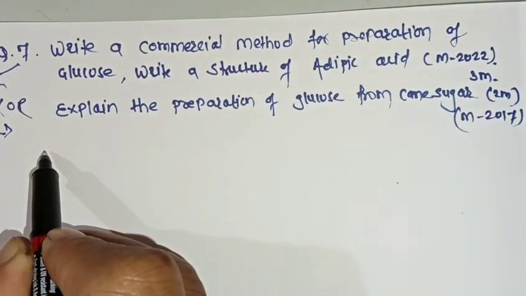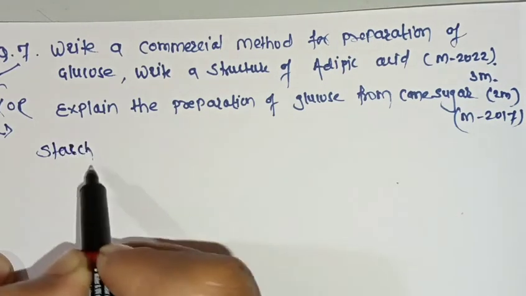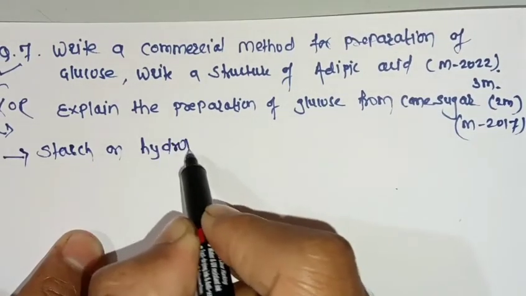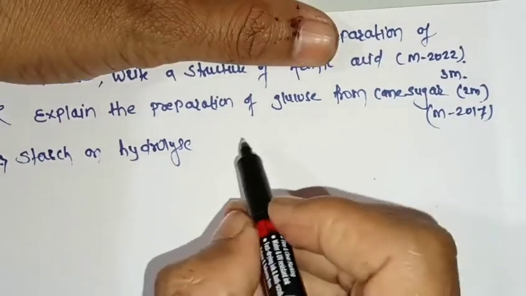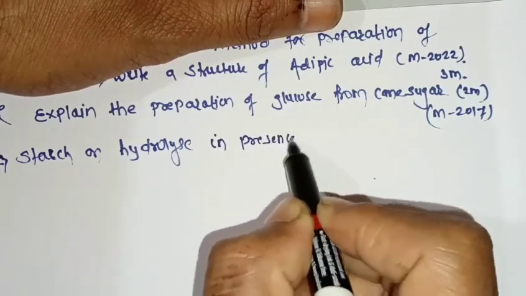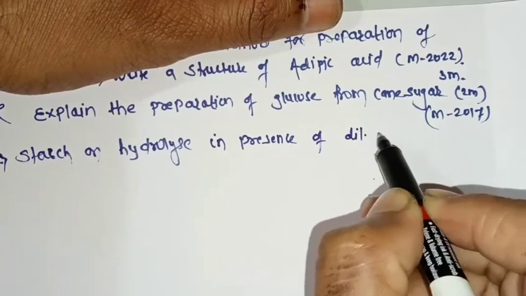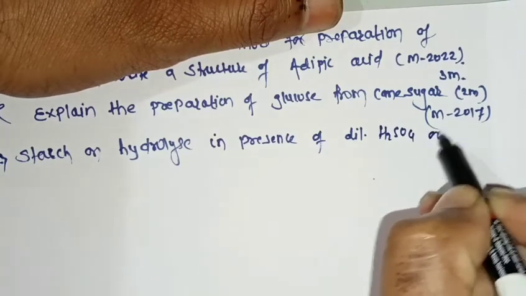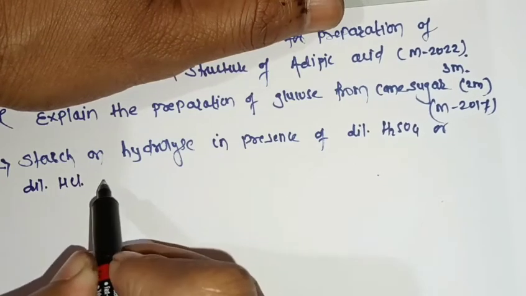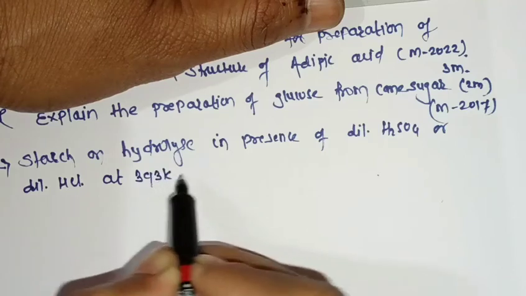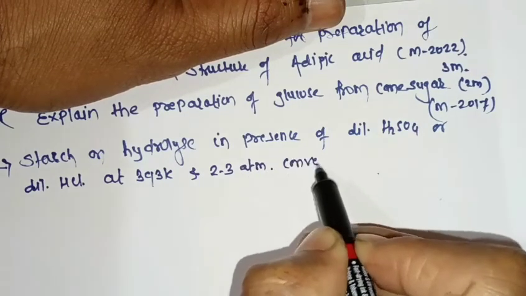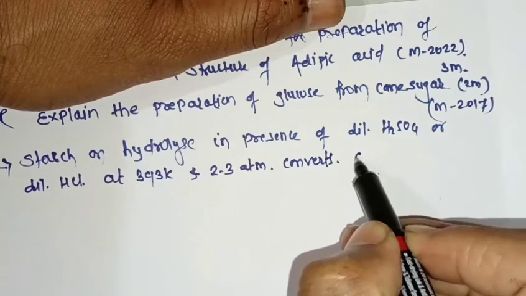So starch on hydrolysis in presence of dilute H2SO4 or dilute acid HCl at 393 Kelvin and 2 to 3 atmospheric pressure converts into glucose.